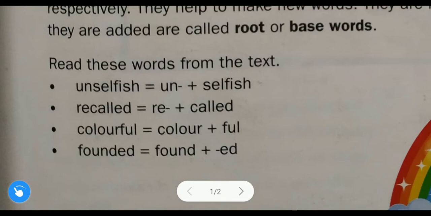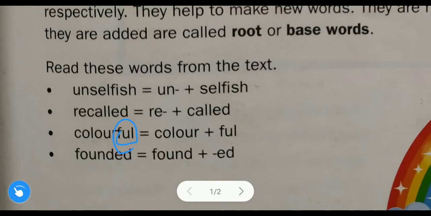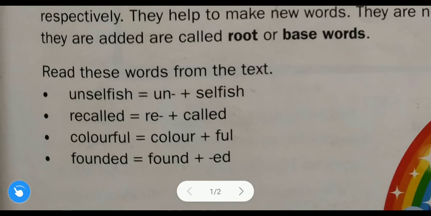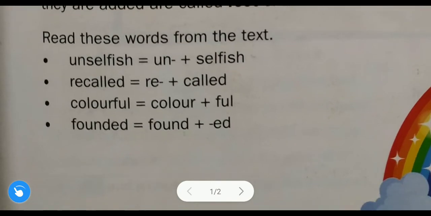Always remember suffixes are added at the end of the word. Here we have added it at the end of the word. So color plus full, that is a suffix, then we will get the new word colorful. We have added this suffix into this word, so we got the new word colorful. And always remember prefixes are added at the beginning of the word. See, recalled.